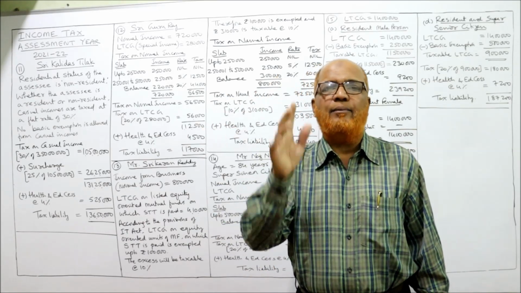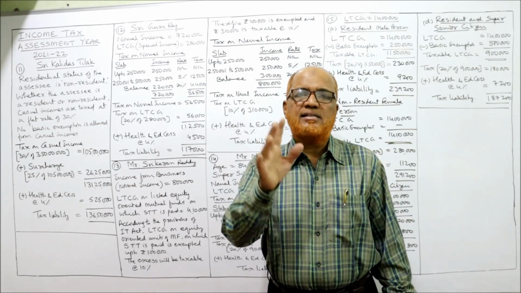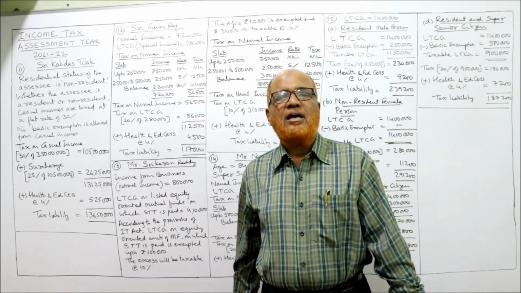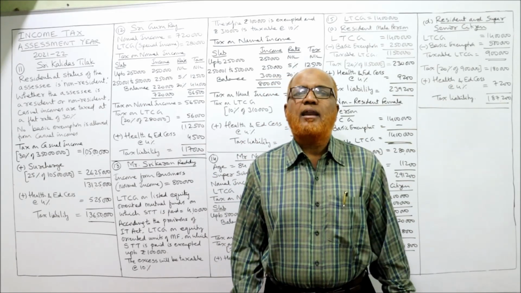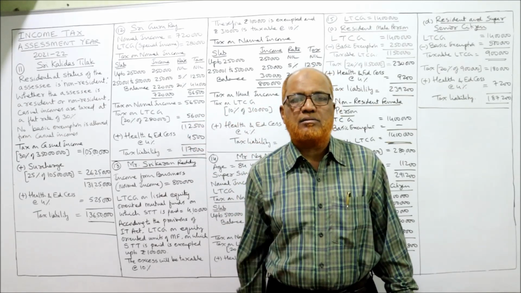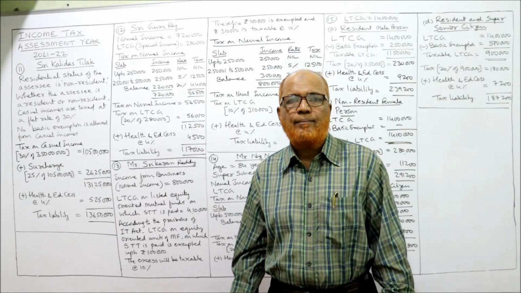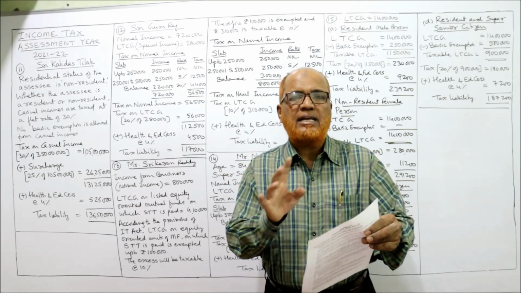So here the assessee got LTCG from equity oriented units of mutual fund on which security transaction tax is paid. So up to 1 lakh is exempted. Out of 4,10,000, 1 lakh rupees is exempted, not taxable. The remaining 3,10,000 has a flat rate of tax of 10%. Separately we calculate. So first of all, we have to calculate tax on normal income of 8 lakh rupees.